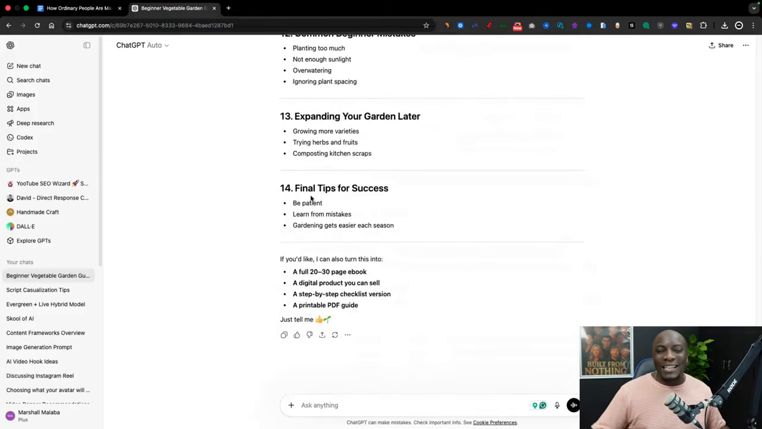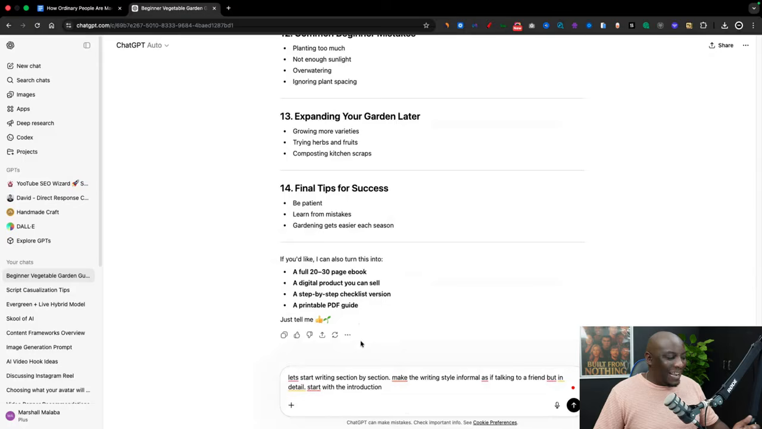Now, normally it would take me days, weeks, or even months to be able to get this information, because that's how long it takes for you to write a book or a guide. But as you can see, with AI, we've already got our outline. Once I'm happy with that outline, I can then continue with ChatGPT, and I'll say something like this. Let's start writing section by section. Make the writing style informal, as if talking to a friend, but in detail. Start with the introduction. Now, you can tell it whatever writing style you want it to have.